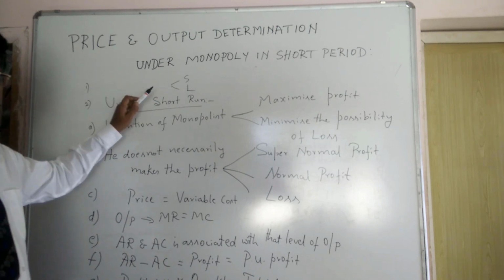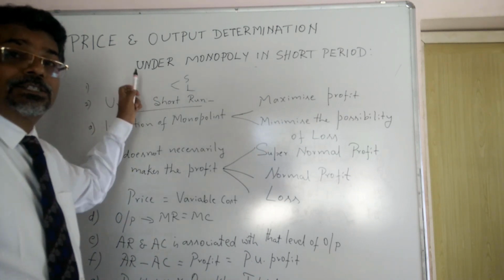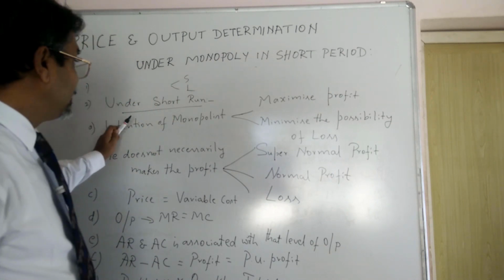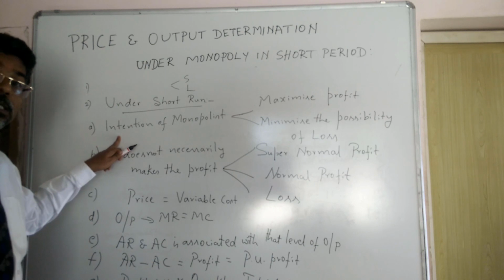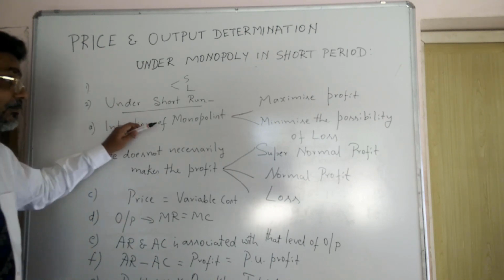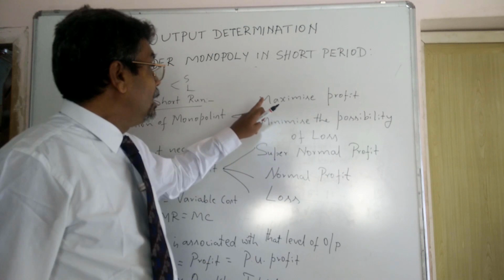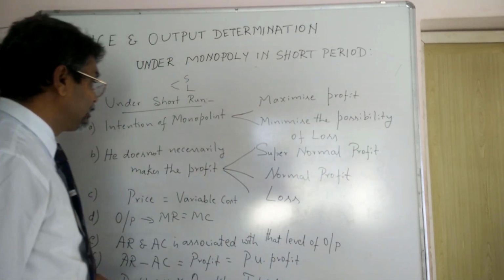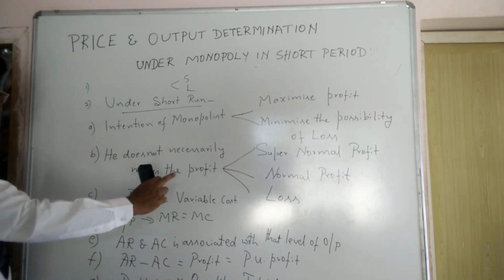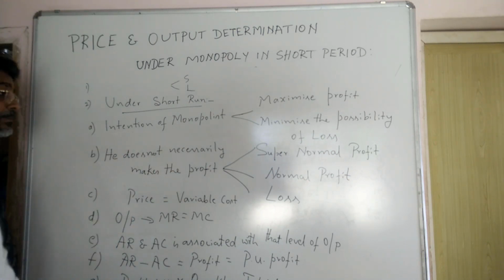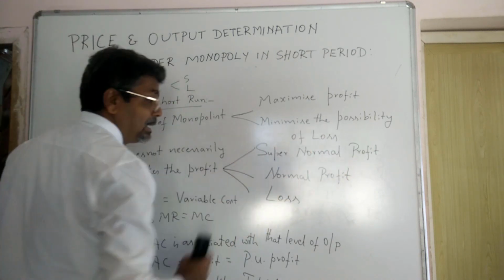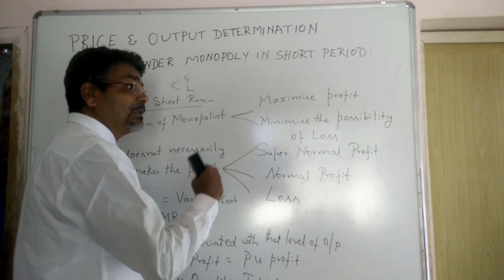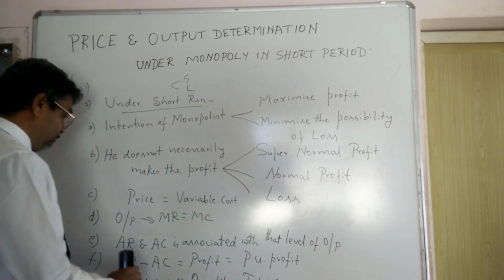You see, firstly we divided the price and output determination into two periods, short term and long period. In the short period, the important point is that the intention of the monopolist is in two ways, either to maximize his profit or to minimize the possibility of loss. Then he does not necessarily make profit only. He can get either supernormal profit, or normal profit, or he can also suffer from losses.